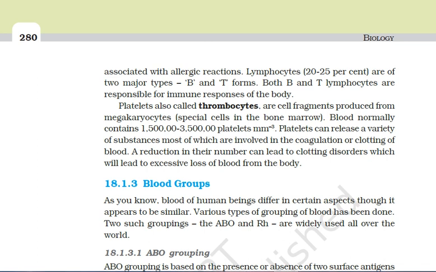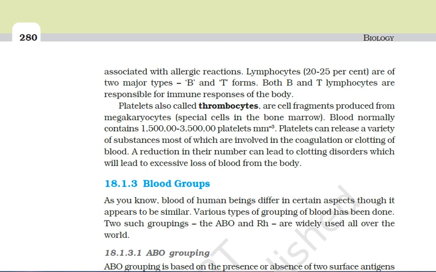I mentioned already the average lifespan of RBC is 120 days, and after that they get destroyed and reach the graveyard of RBCs, the spleen.